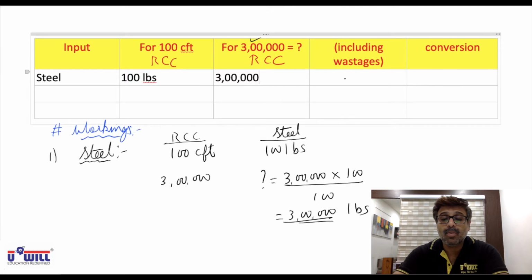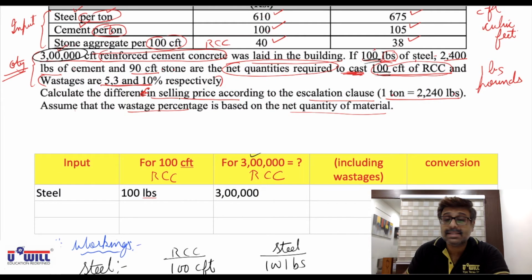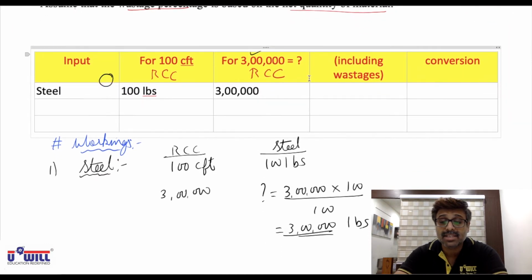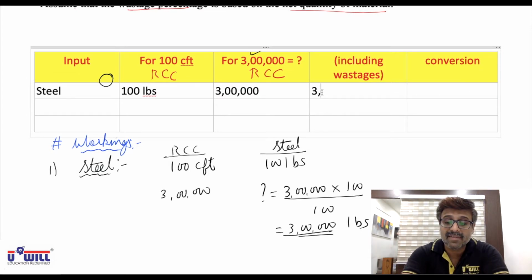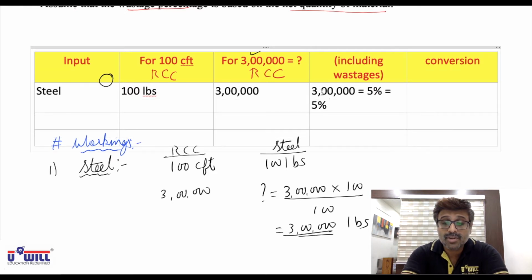Now wastage, you can all see here, in case of steel it is 5%. So if against 3 lakhs the wastage is going to be 5%, then we will order 3 lakhs plus 5%, including the wastage.